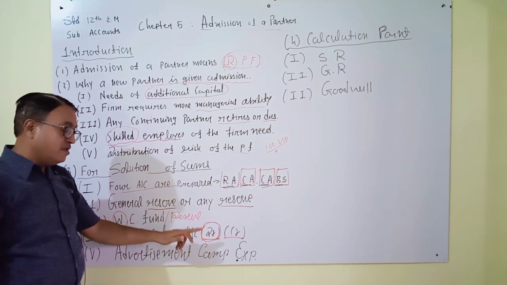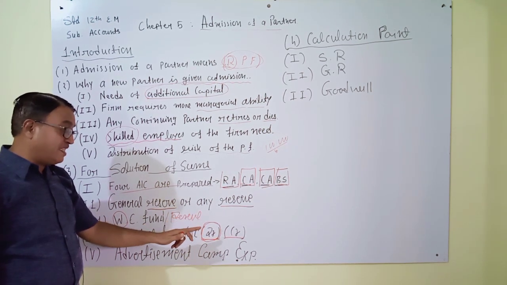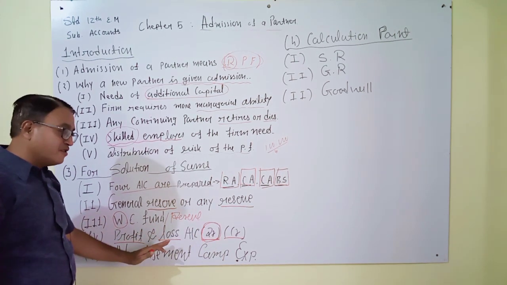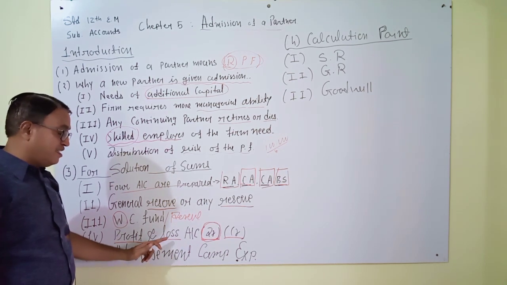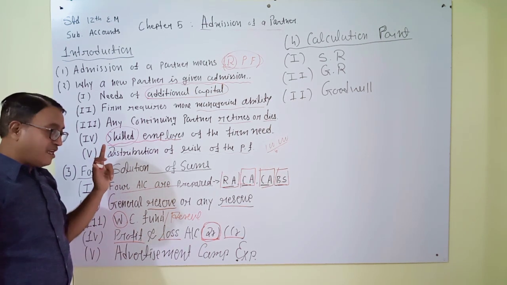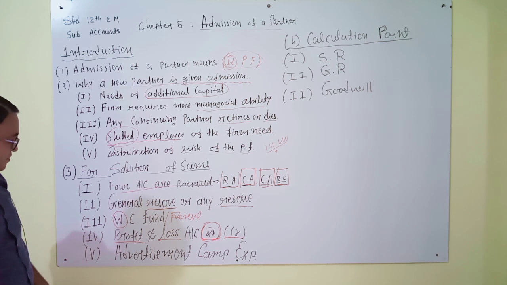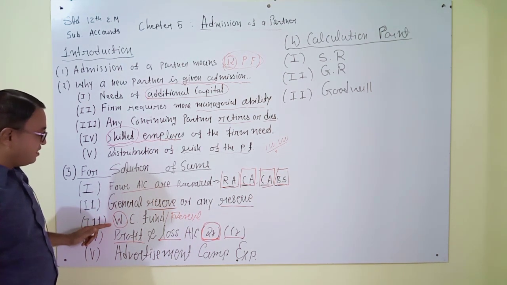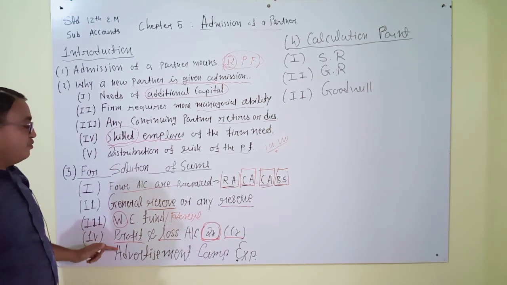Sometimes the word is not given, but its place decides whether it is profit or loss. Now I will not clarify this point here, but it will be solved at the time of calculation of big sums.